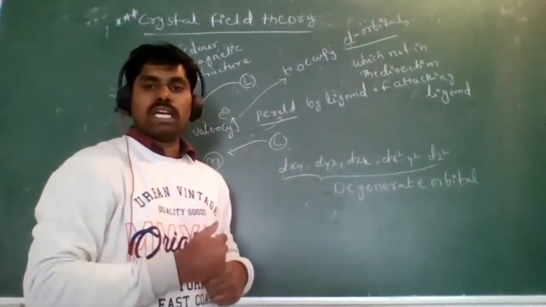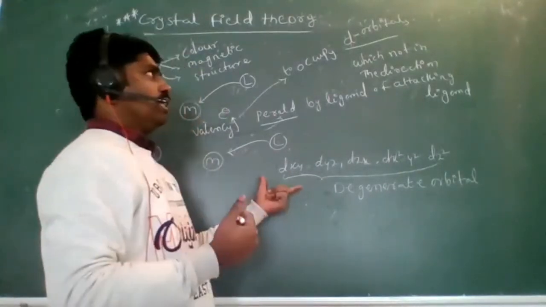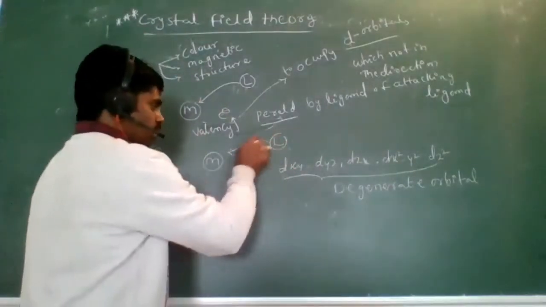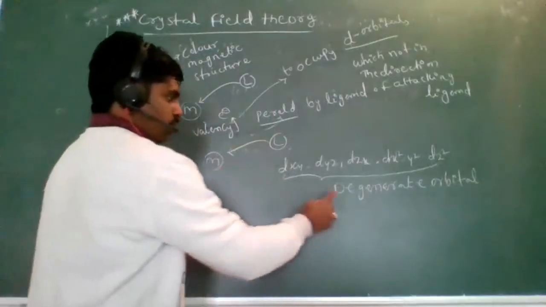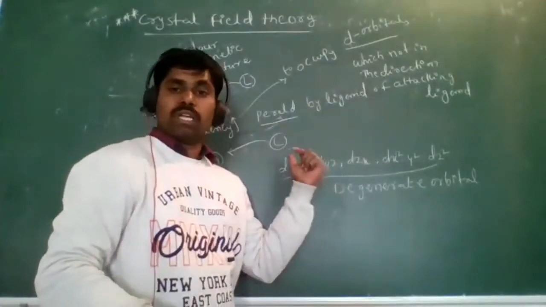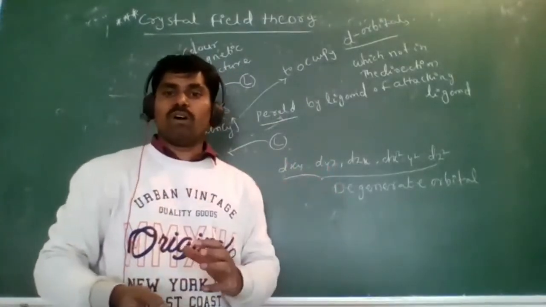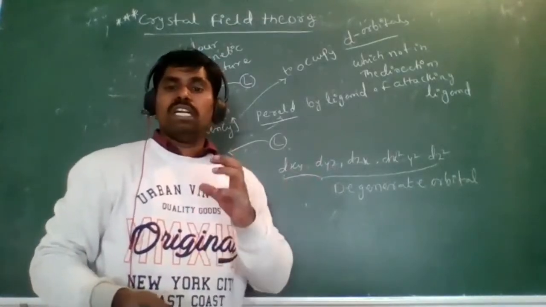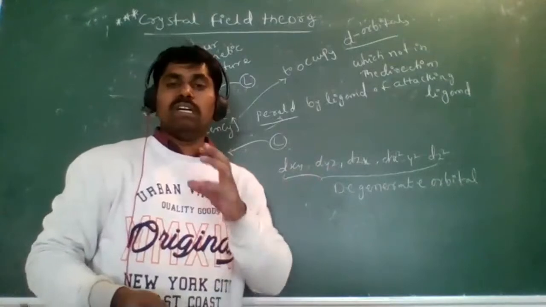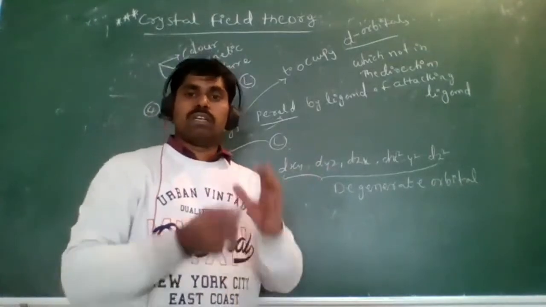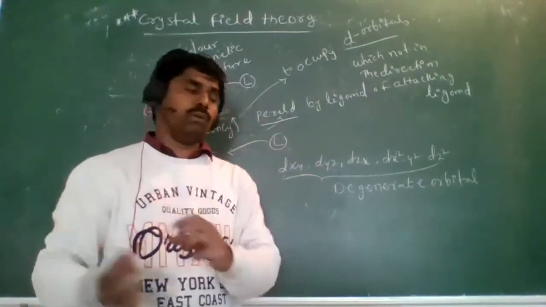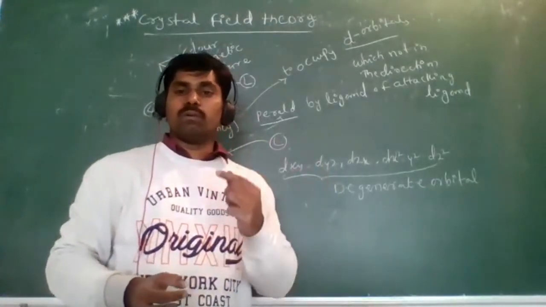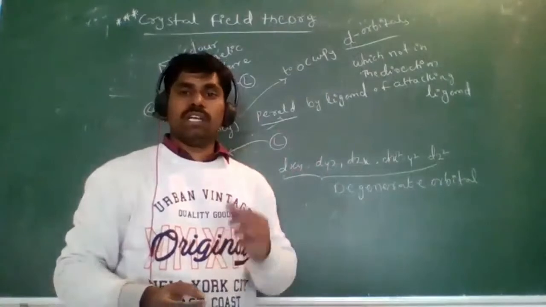What is that? When the ligands enter into the central metal atom, the conversion of the five degenerate orbitals into two sets of different energy orbitals.